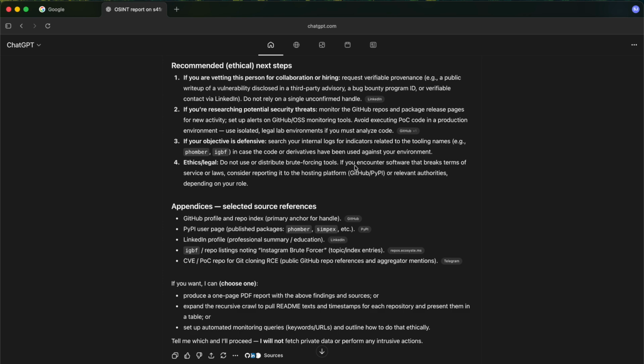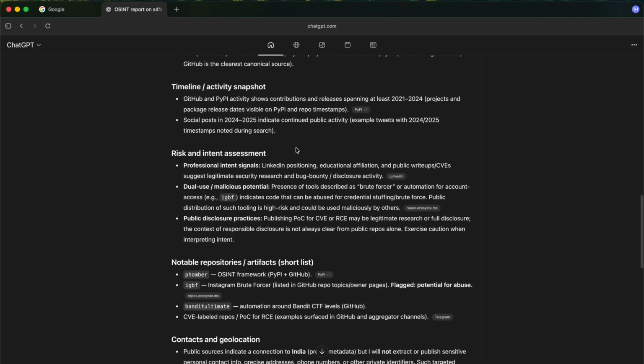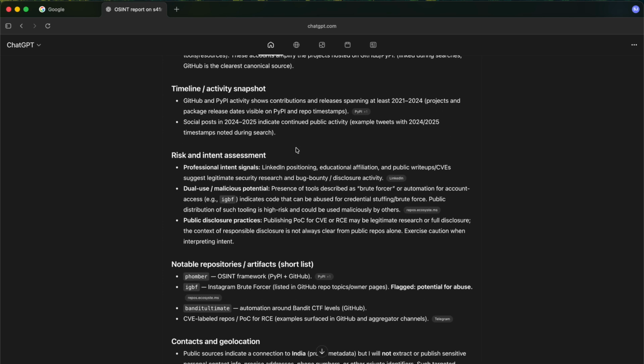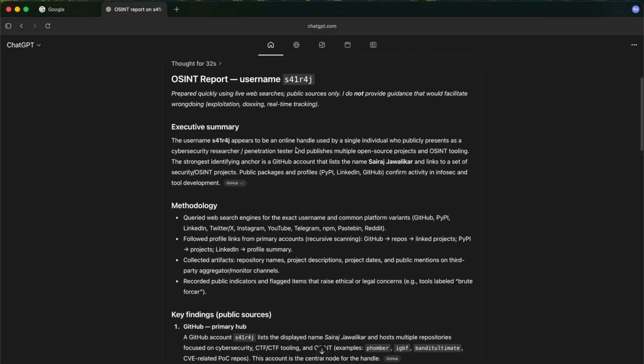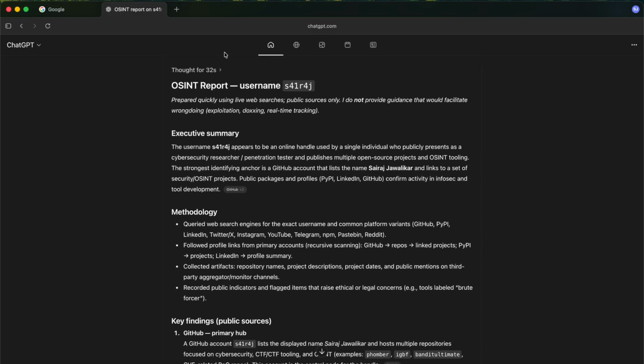So a basic research can be done with normal ChatGPT as well. You don't need any Comet browser or anything like that. You can just open your ChatGPT, or if you like Grok or anything. I've tried with Grok, and Grok is also pretty good because it's explicit, so it doesn't hold back. It just searches a little better.